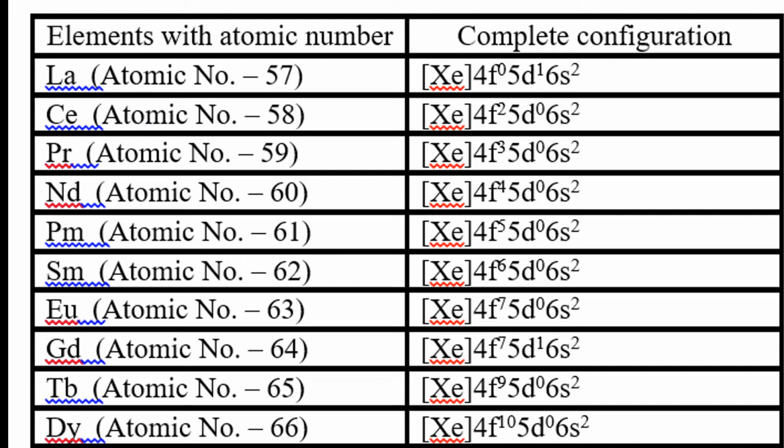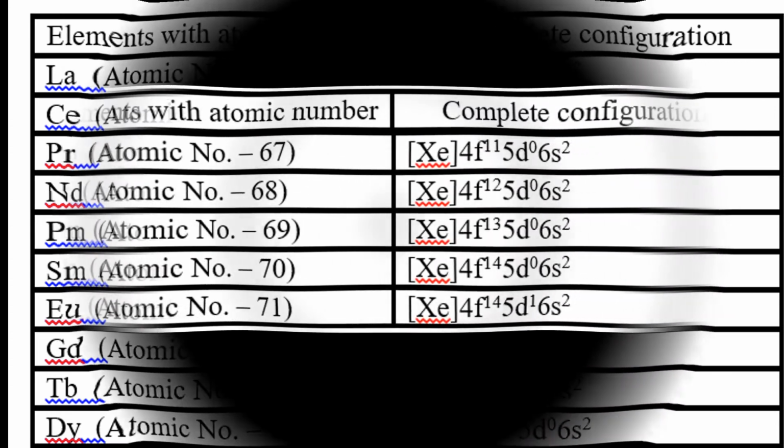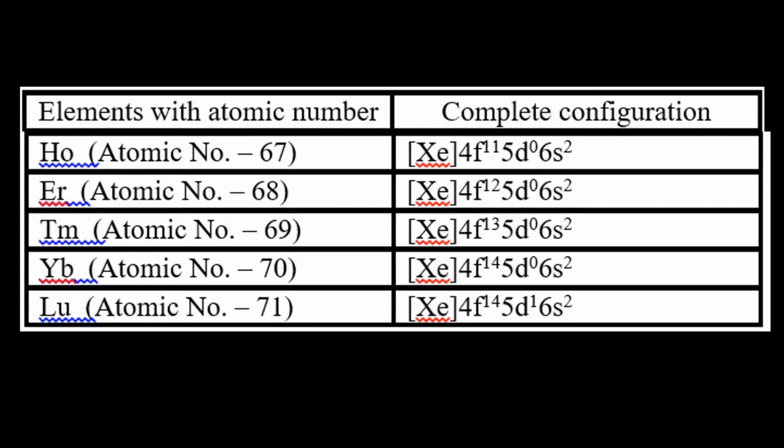In the case of terbium, the electronic configuration is 4f9 5d0 6s2. Dysprosium, 66, is 4f10 5d0 6s2. Now the next page: atomic number 67, holmium, is 4f11 5d0 6s2. Erbium is 4f12 5d0 6s2. Thulium is 4f13 5d0 6s2. Ytterbium is 4f14 5d0 6s2.